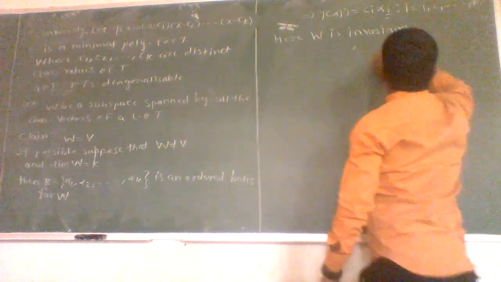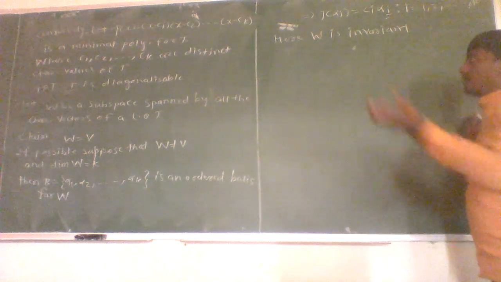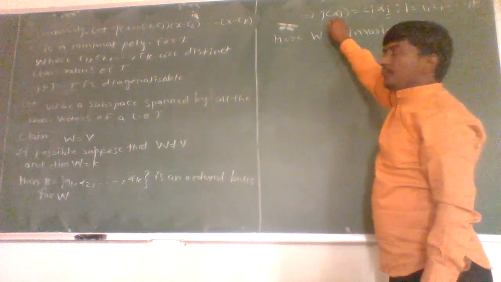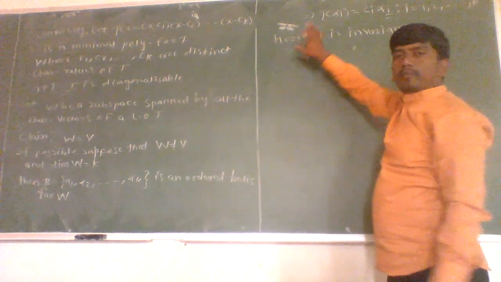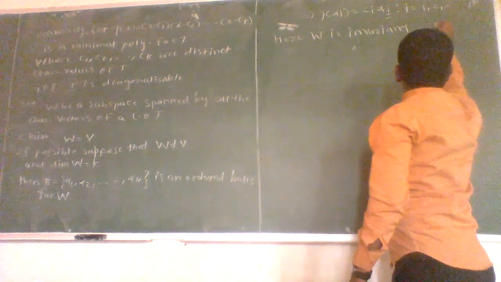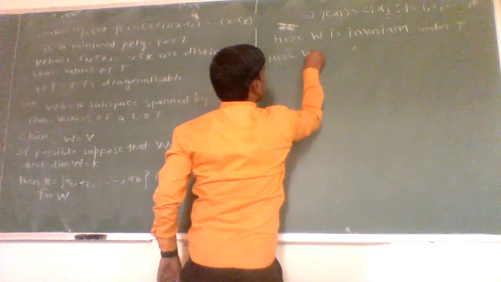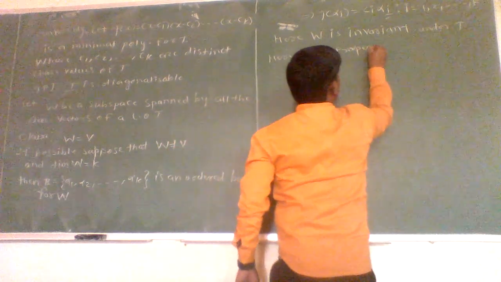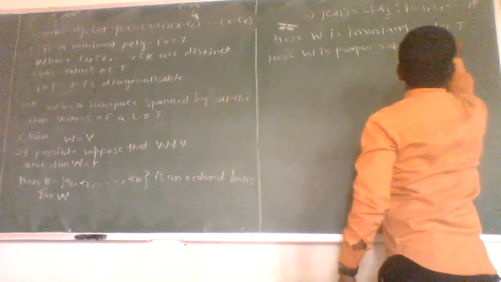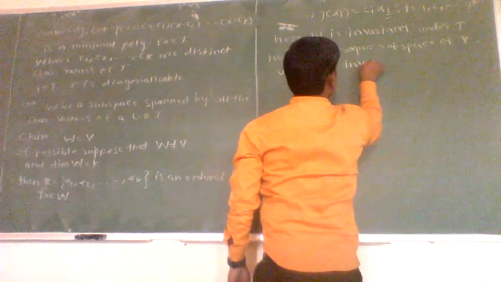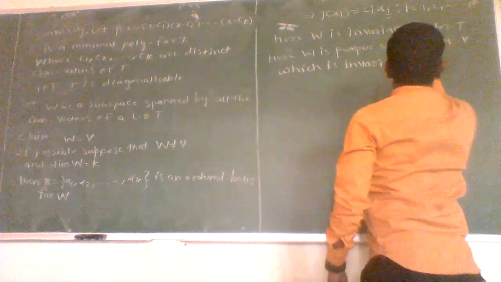Any subspace W of a vector space V is said to be invariant under T if, for any alpha belonging to W, its T image is again in W. As here T of alpha i is equal to ci of alpha i, if we take any element in W, then its T image is again in W. Therefore, from this we conclude that W is invariant under linear operator T. So here W is a proper subspace of vector space V which is invariant under T, since W is not equal to V.